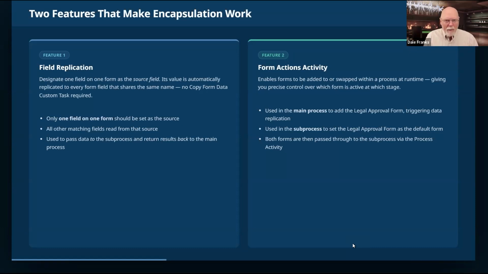The second is the form actions activity. Now, this is an activity type. We've talked about it quite a lot, and we are going to use that. Normally, when you use the form actions activity type, what you want to do is swap out the default form. And so you pick a form and you set it as the default form for a process.